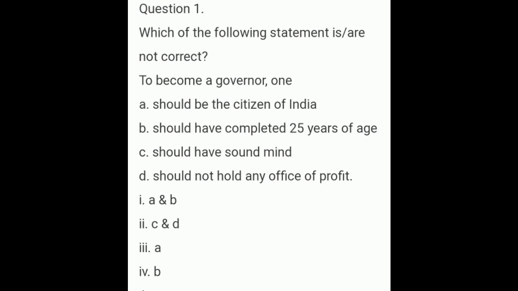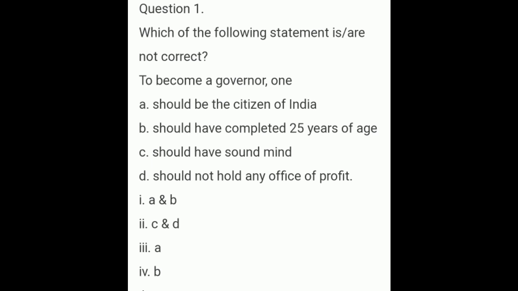To become a governor: option A, should be a citizen of India. Option B, should have completed 25 years of age. Option C, should have sound mind. Option D, should not hold any office of profit.